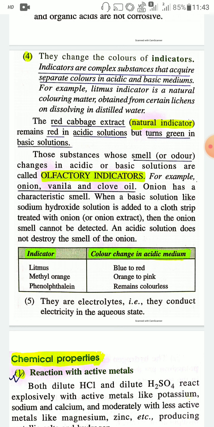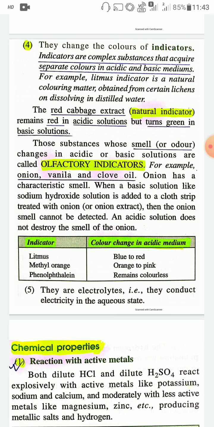Onion has a characteristic smell. When a basic solution like sodium hydroxide solution is added to a cloth strip treated with onion or onion extract, then the onion smell cannot be detected. An acidic solution does not destroy the smell of onion. So onion can be used as an indicator to identify whether a substance is acidic or basic.